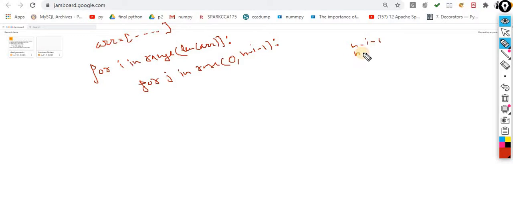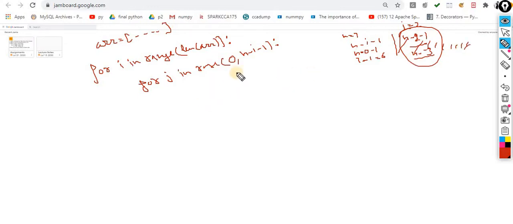So how many steps will it run? It will run n minus 0 minus 1. Let's suppose the n value is 7. So 7 minus 1, it will become 6. In the next iteration, if the i value is 2, then n minus 2 minus 1, so n minus 3. It will keep reducing one by one and so on.